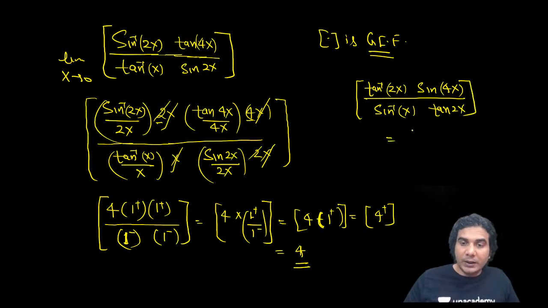Now this is going to be the greatest integer of 4 minus, alright? Because in the denominator we had 1 plus, in the numerator we had 1 minus. So overall, as you see, the numbers are the same, so it is going to be 4 only. So 4 minus, and then the greatest integer of a number which is slightly less than 4 is 3. Alright, so this answer is going to be 3. So I hope you got it.